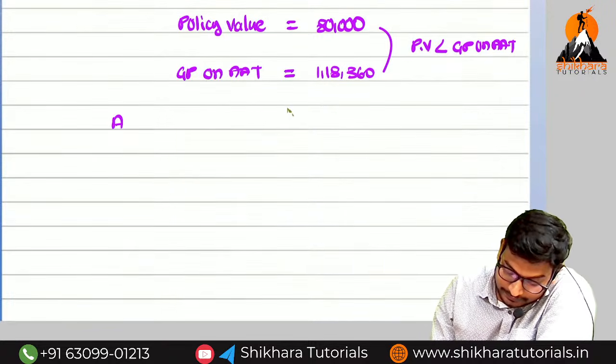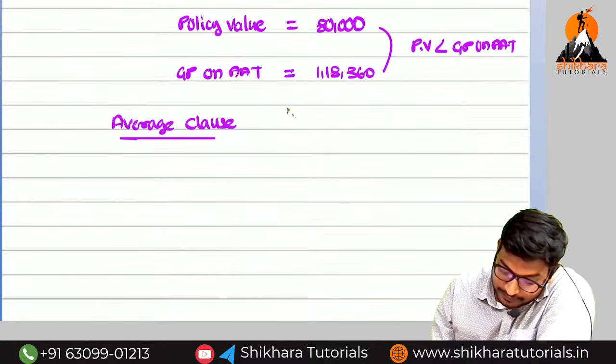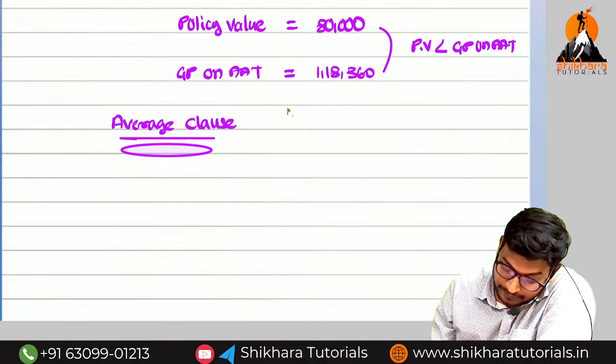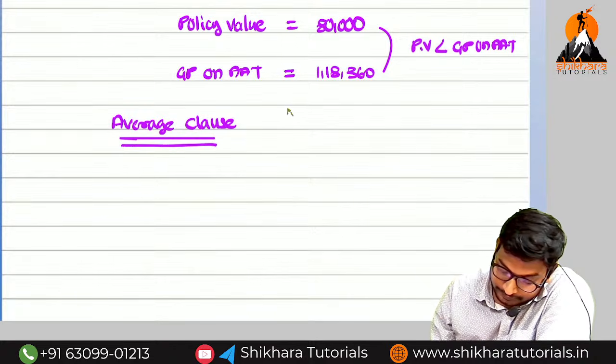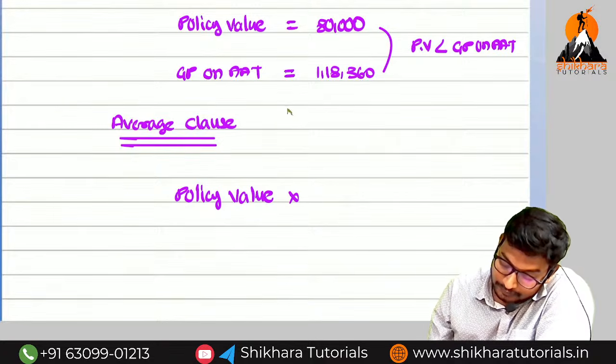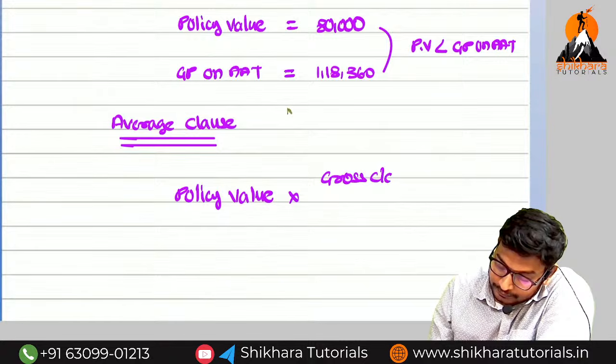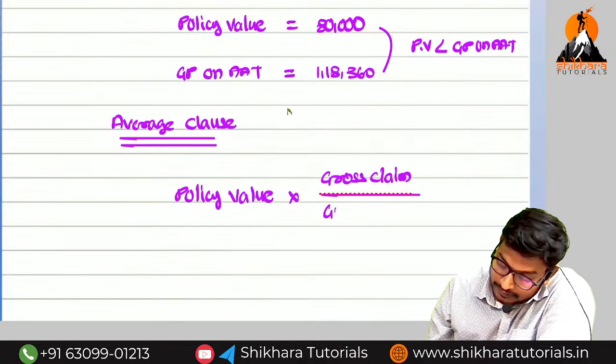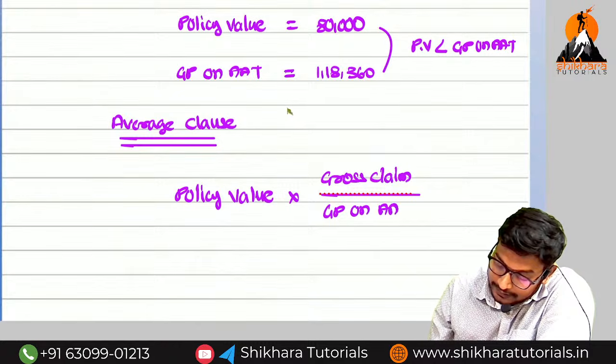Average clause. What is the formula for the average clause? Policy value into gross claim divided by GP on AAT.